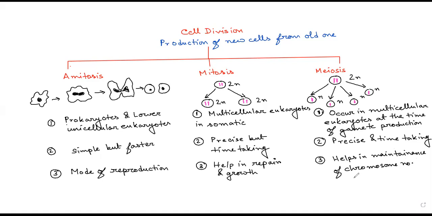How? And also it has another significant point. It increases variation in population.